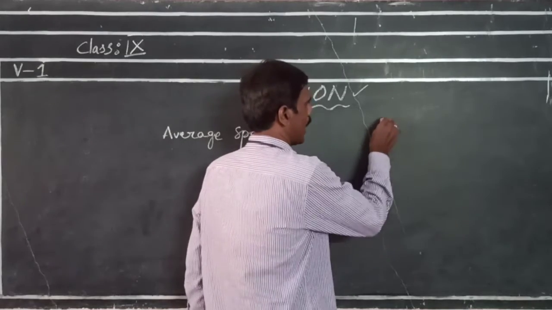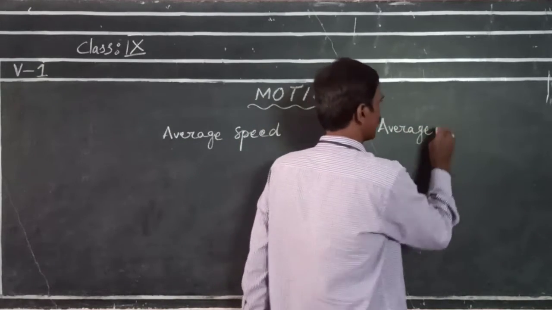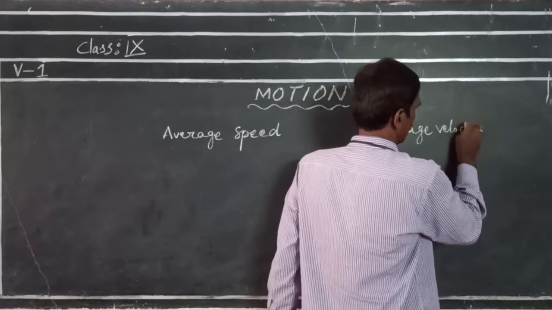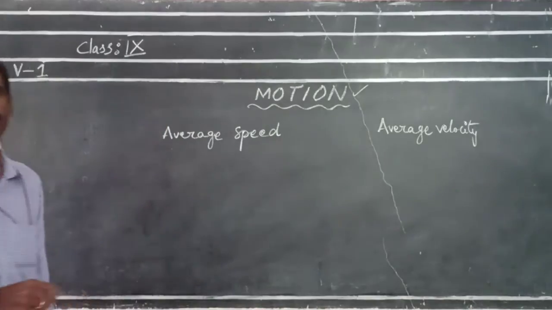Now we discuss average speed and average velocity. What is average speed?